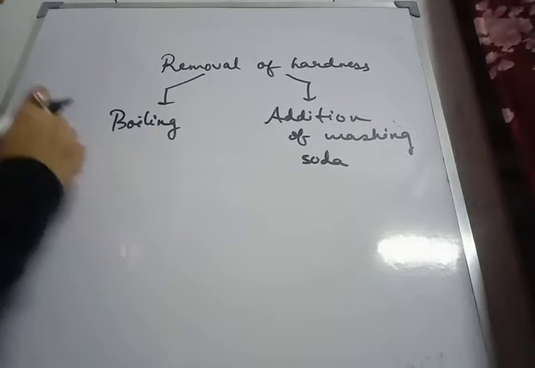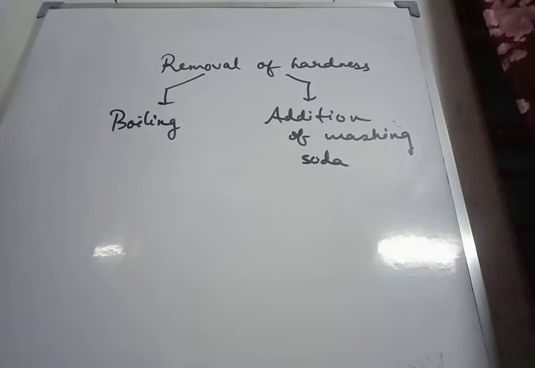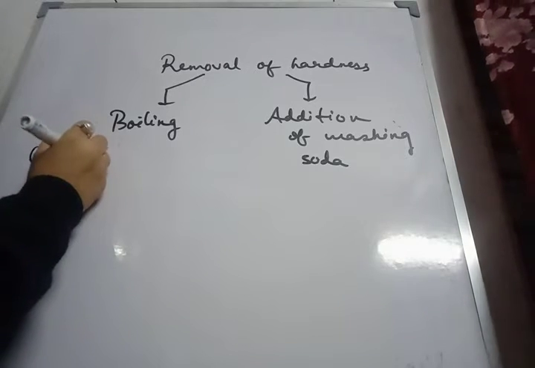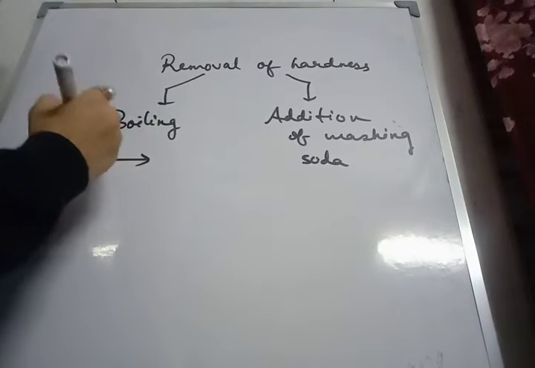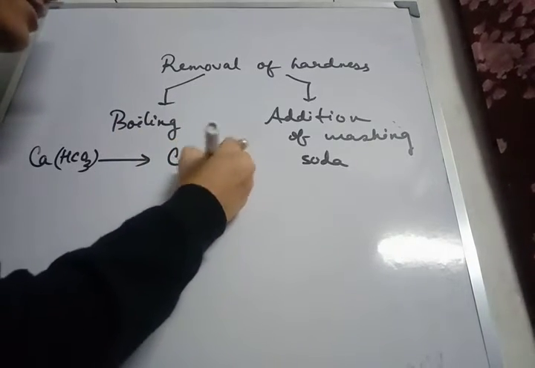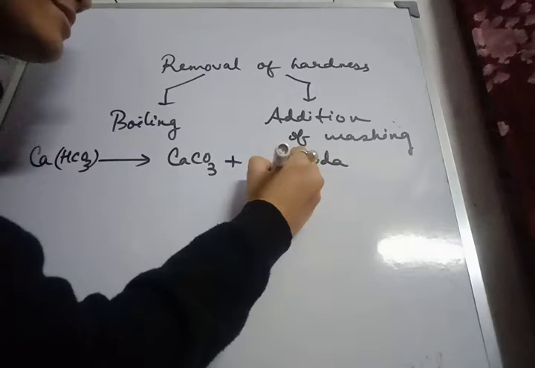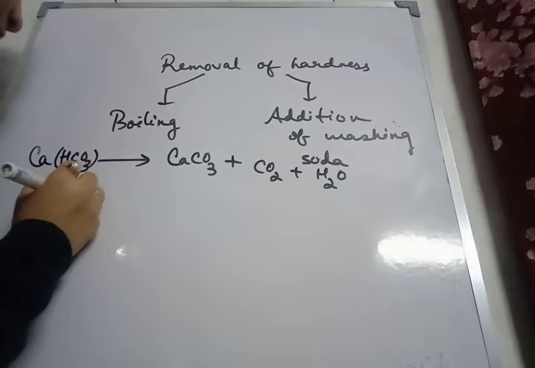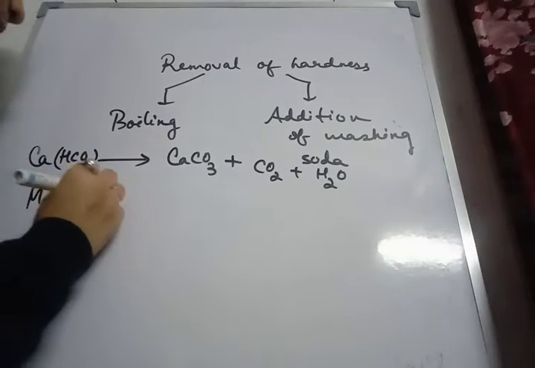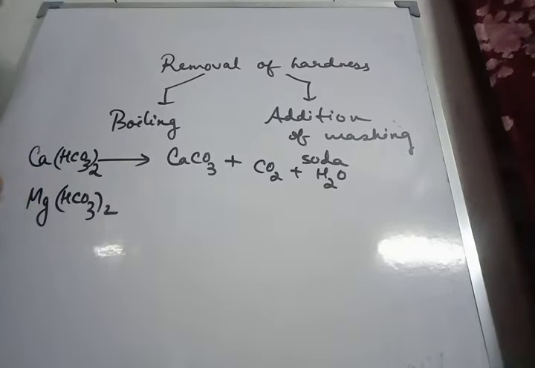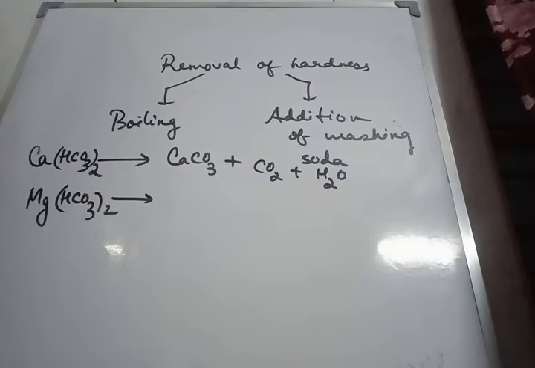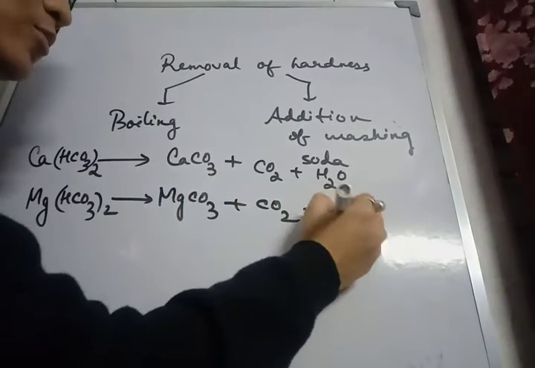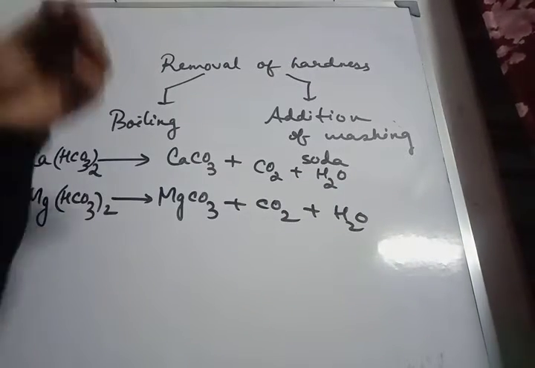So what are the equations under boiling? Temporary hardness means we have dissolved bicarbonates of calcium and magnesium. So calcium bicarbonate, on boiling, we get calcium carbonate plus carbon dioxide plus water or water vapor. Same thing for magnesium bicarbonate when heated. The formula of calcium bicarbonate is Ca(HCO3)2. Magnesium is Mg(HCO3)2. So MgCO3 plus CO2 plus H2O. This comes under boiling, for removing the temporary hardness.